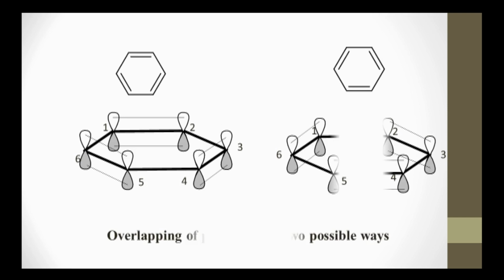Now, as per the Kekulé structure, this is the first Kekulé structure which we have drawn. If these p orbitals are present on all the carbon atoms, they can laterally overlap as they are unhybridized, so they can form a pi bond. If we draw this first Kekulé structure, this is how the overlapping will take place in benzene.